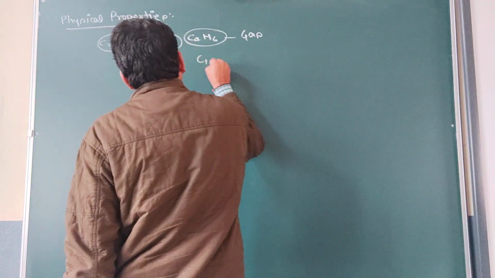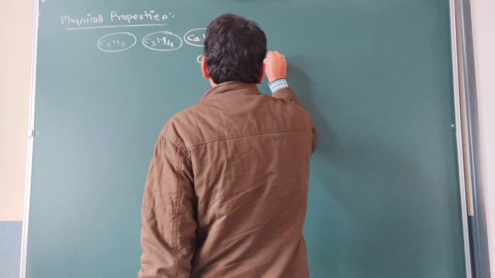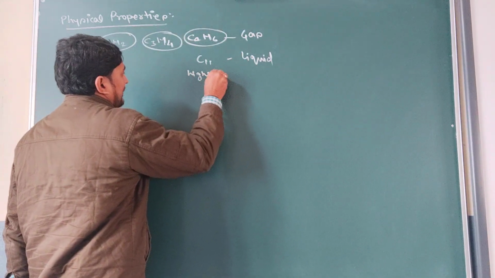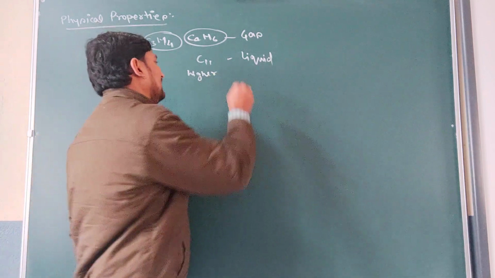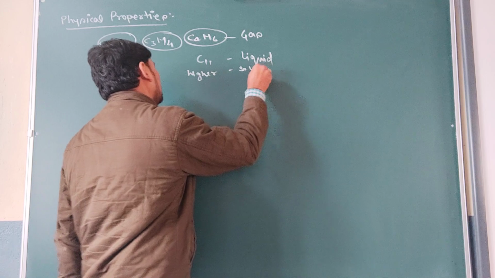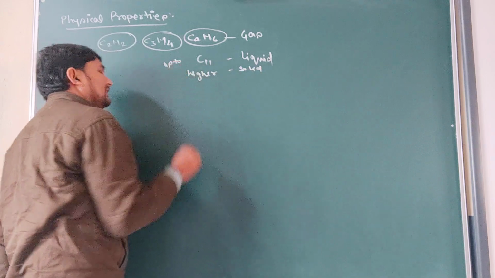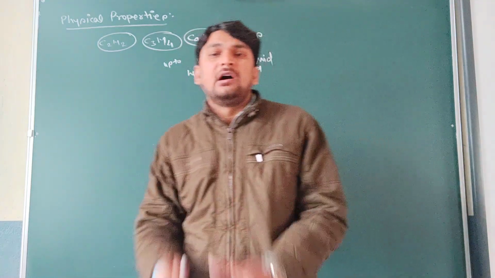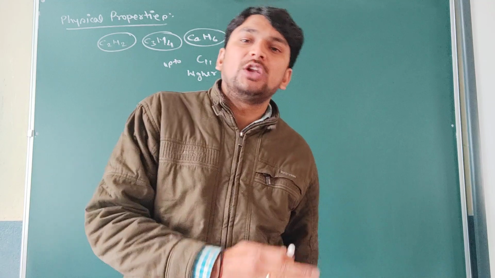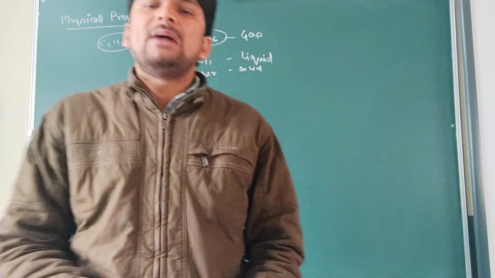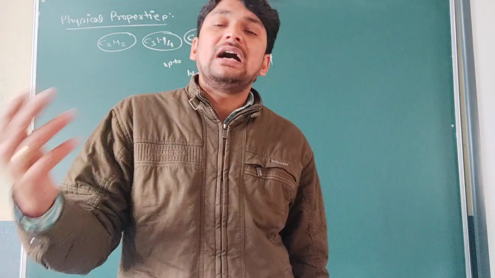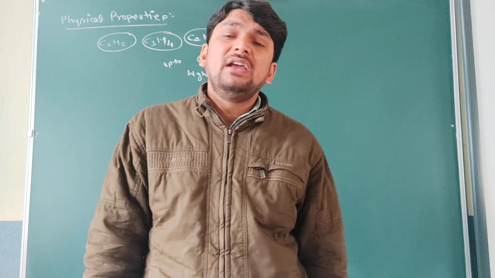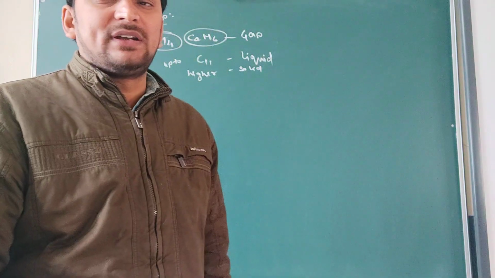Next, up to carbon 11 they are liquid, and the higher members are solid in nature. All the higher members, having more carbon atoms, are solid in nature. Clear? Next, second is solubility. All alkynes are very slightly soluble in water, but they are highly soluble in organic solvents. Some common organic solvents are benzene, carbon tetrachloride, aniline, alcohol.